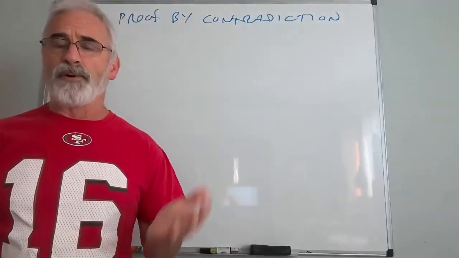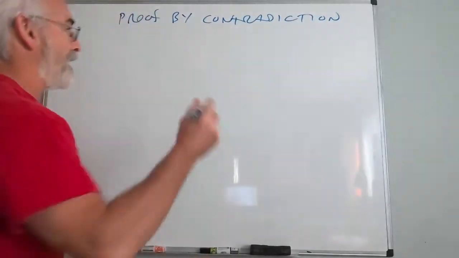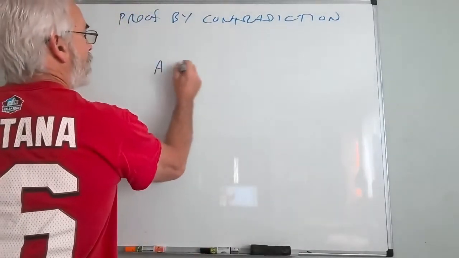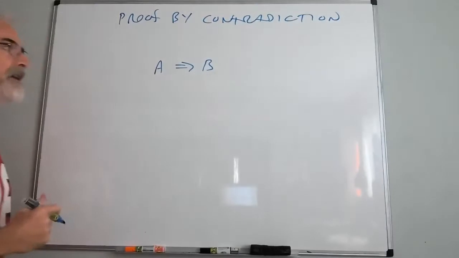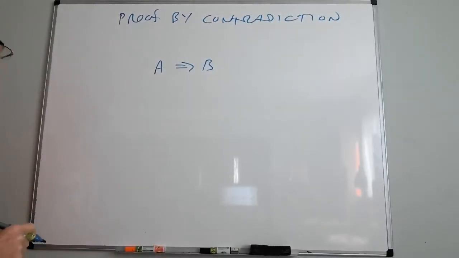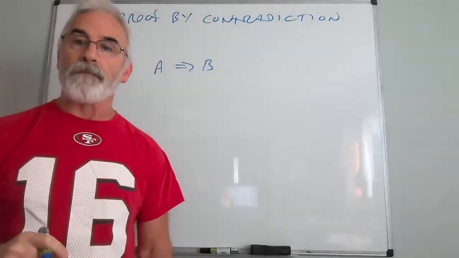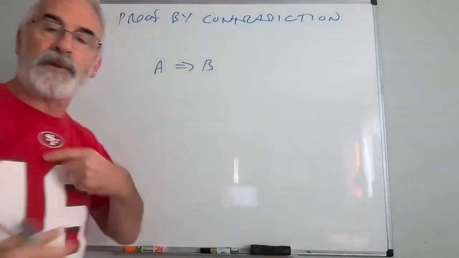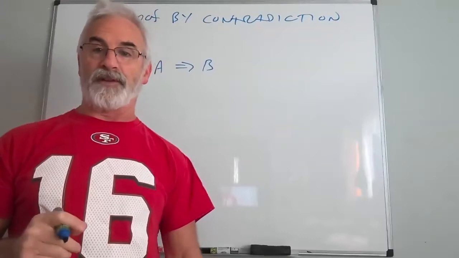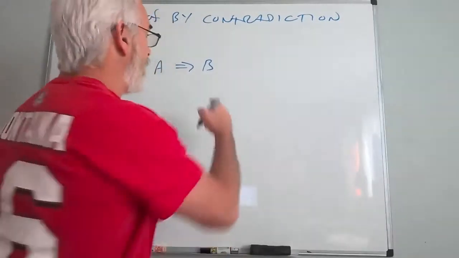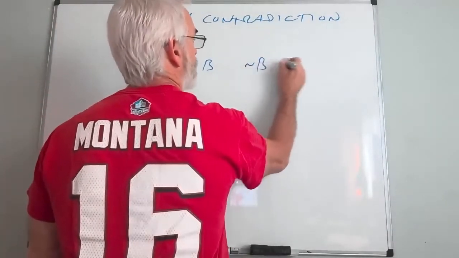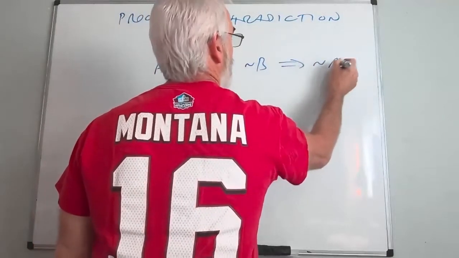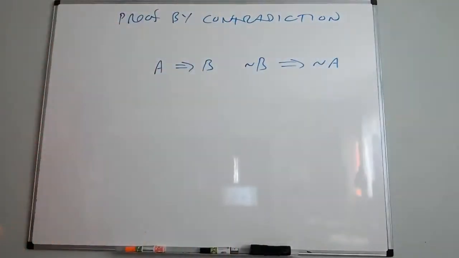For example, A implies B: if condition A is met, condition B is guaranteed. But it might be very difficult for me to show that if condition A is met, B is guaranteed, because maybe there are just so many opportunities, so many cases. We know this is equivalent to not B implies not A, which is the contrapositive.